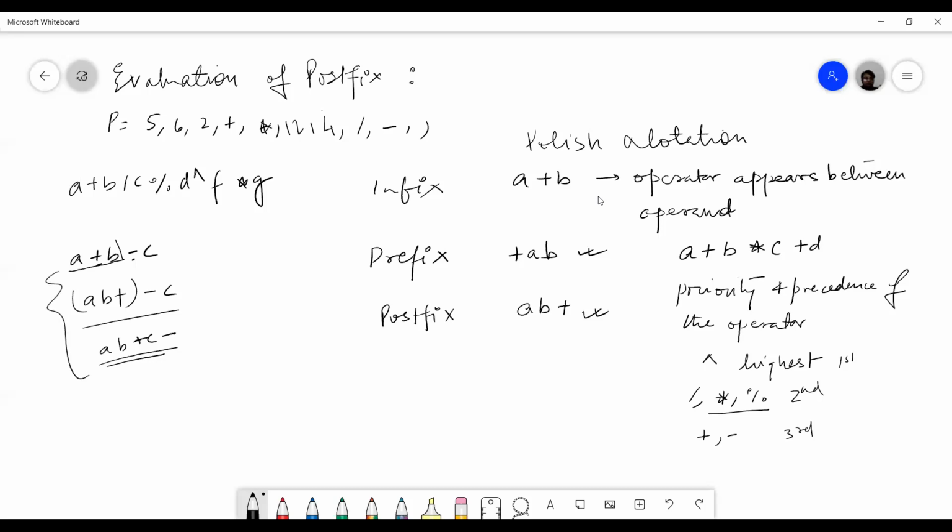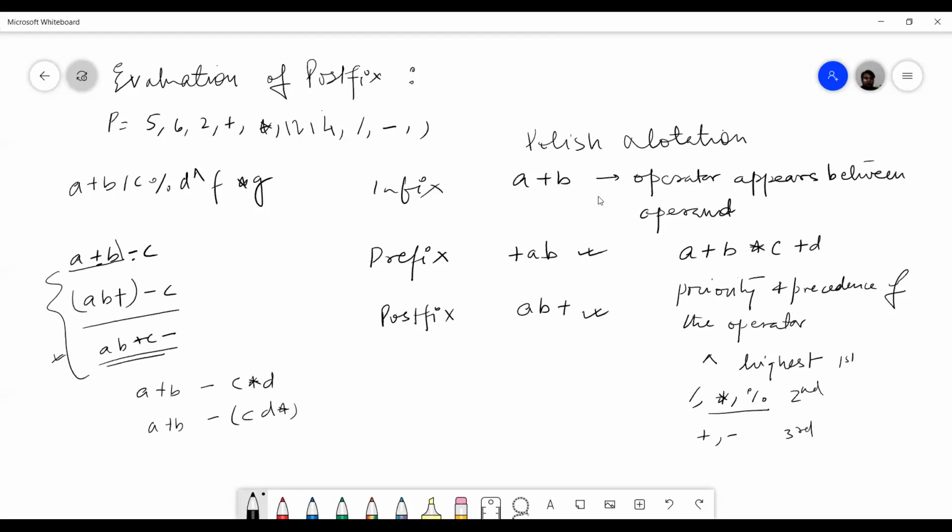I hope this is clear. Is this clear, class? Let's take one more example: A plus B minus C into D. Tell me which operator will execute first. Multiply. So I will write CD star.